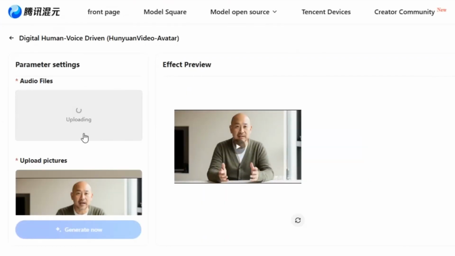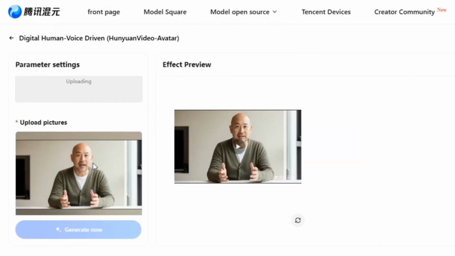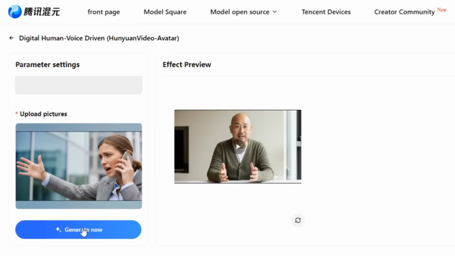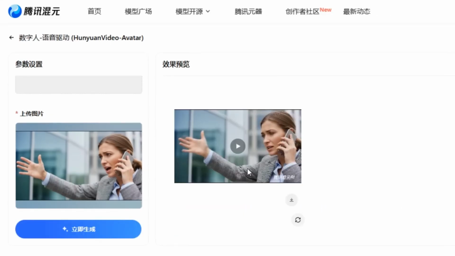I upload audio clip and also upload the image of a woman talking on a phone. Let's generate and see what the tool has for us.